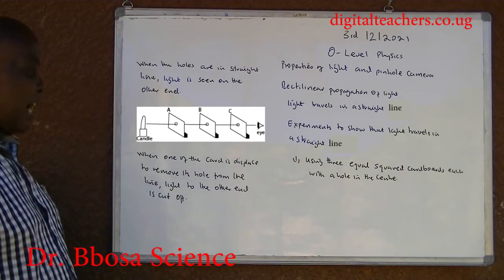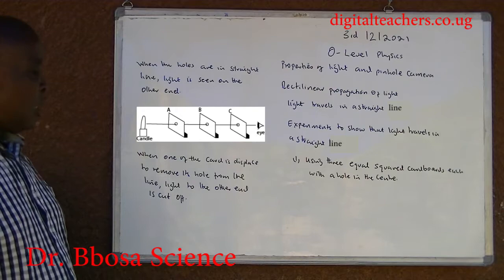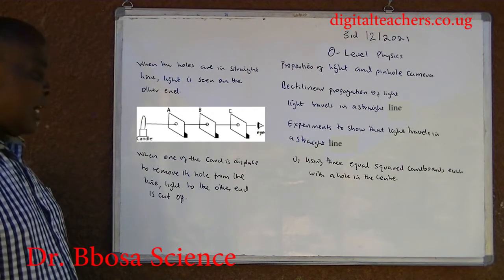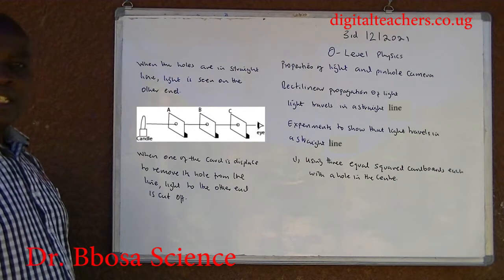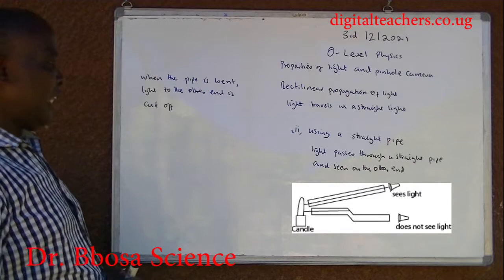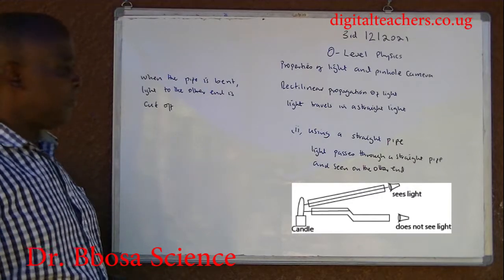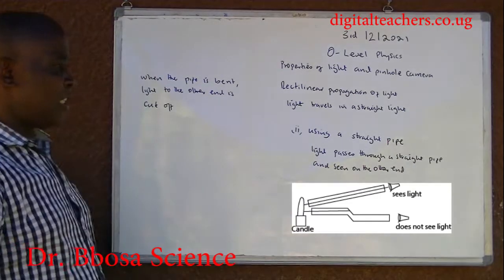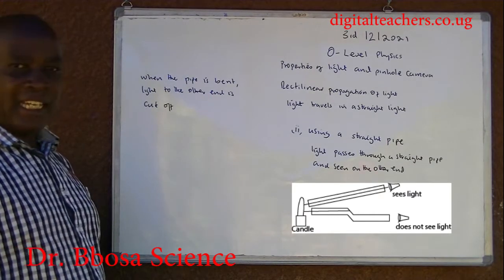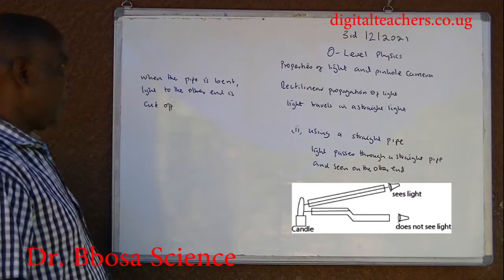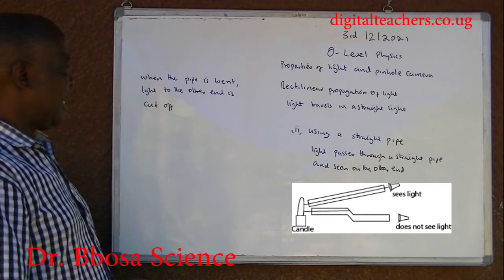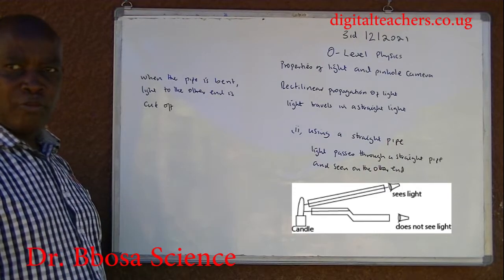When one of the cards is displaced to remove its hole from the line, light to the other end is cut off. 2. Using a straight pipe. Light passes through a straight pipe and is seen on the other end. When the pipe is bent, light to the other end is cut off.